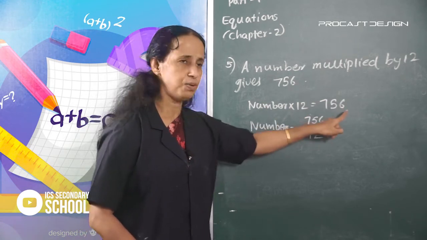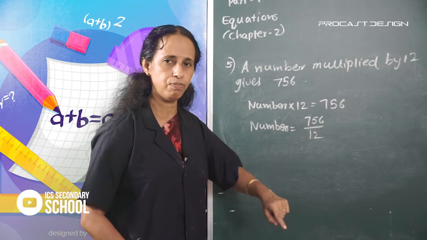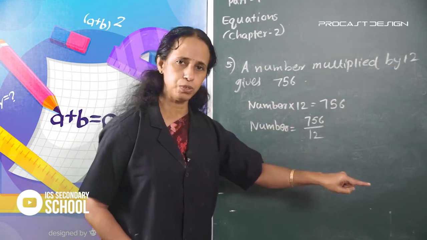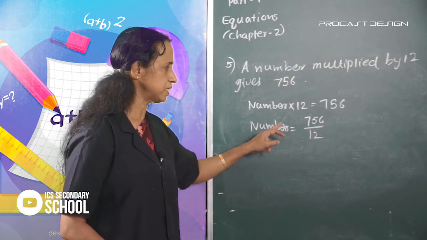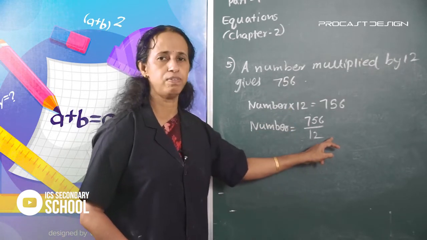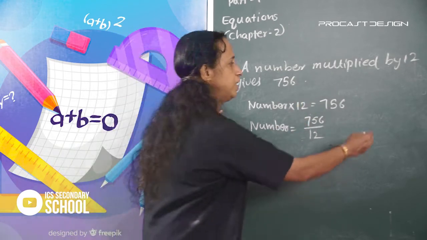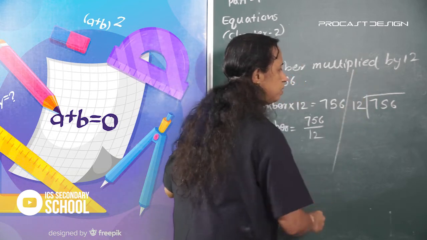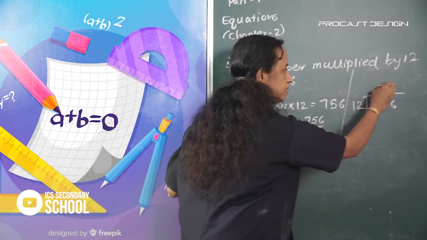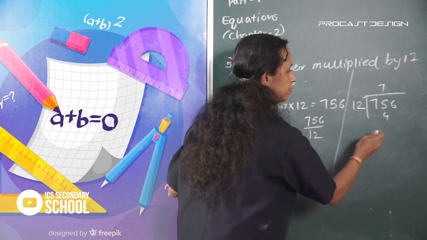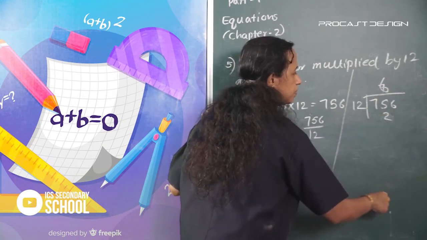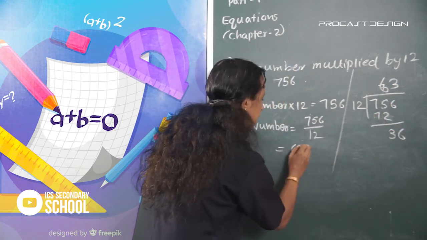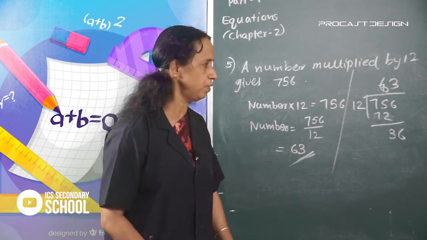Change multiplication to division, so the number is equal to 756 by 12. Divide it. The number is equal to 63.